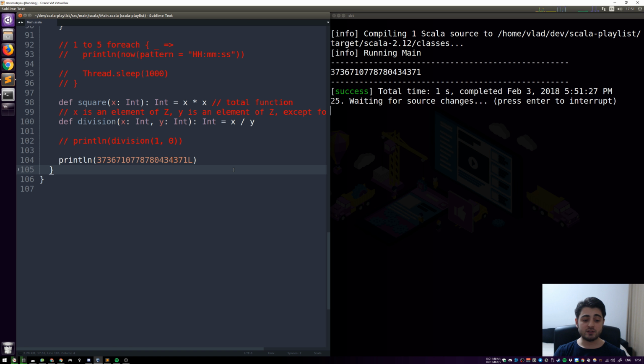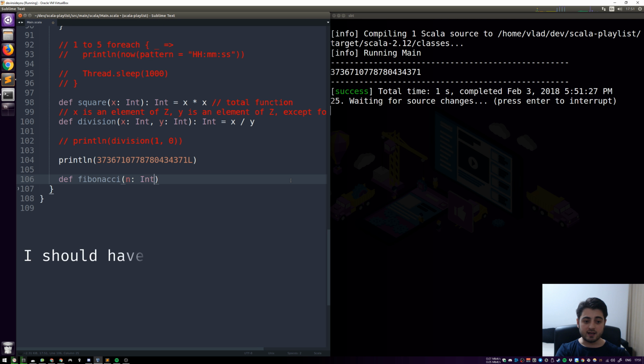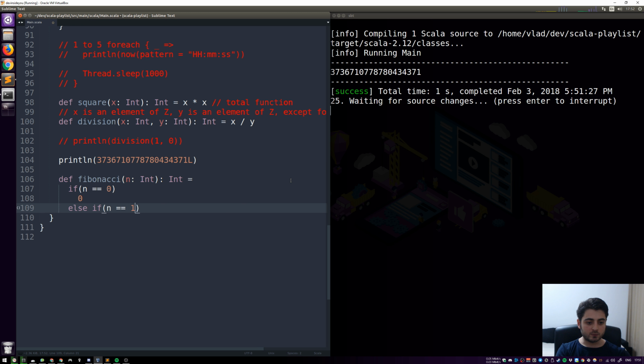And if we implement Fibonacci in a naive way, which is the math way, but math doesn't really care about the execution. So in math, it's a perfectly valid definition, right? So it's basically just rewritten in Scala now. Fibonacci is defined like this. If n equals 0, then we're going to return a 0. Else if n equals 1, we're going to return a 1. Otherwise, we're going to do Fibonacci of n minus 1 plus Fibonacci of n minus 2.